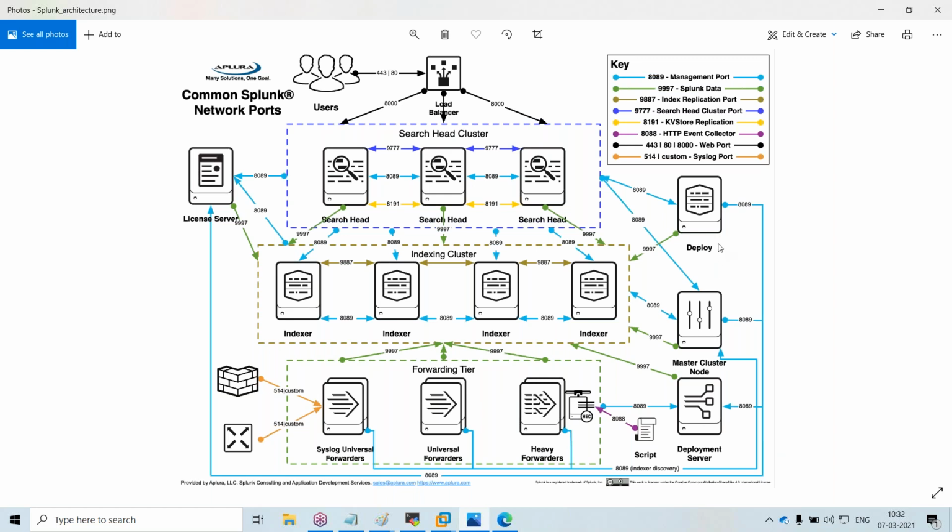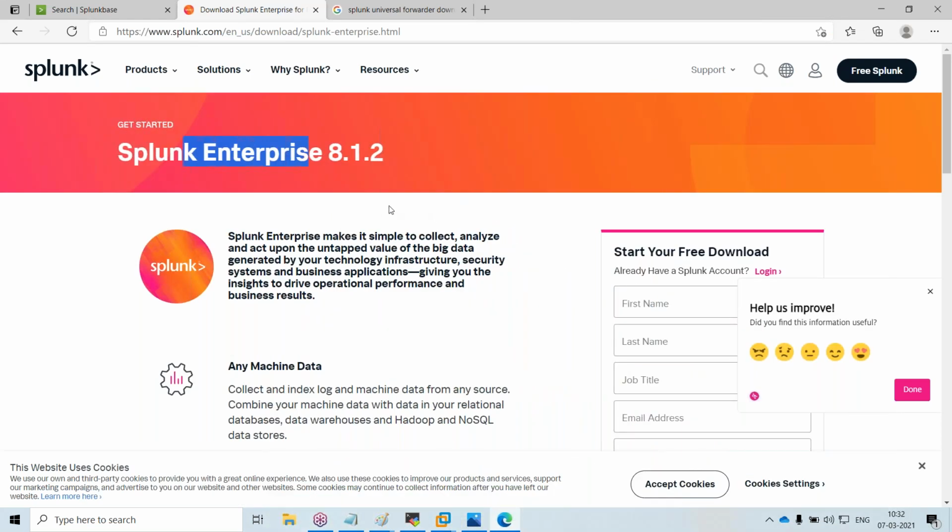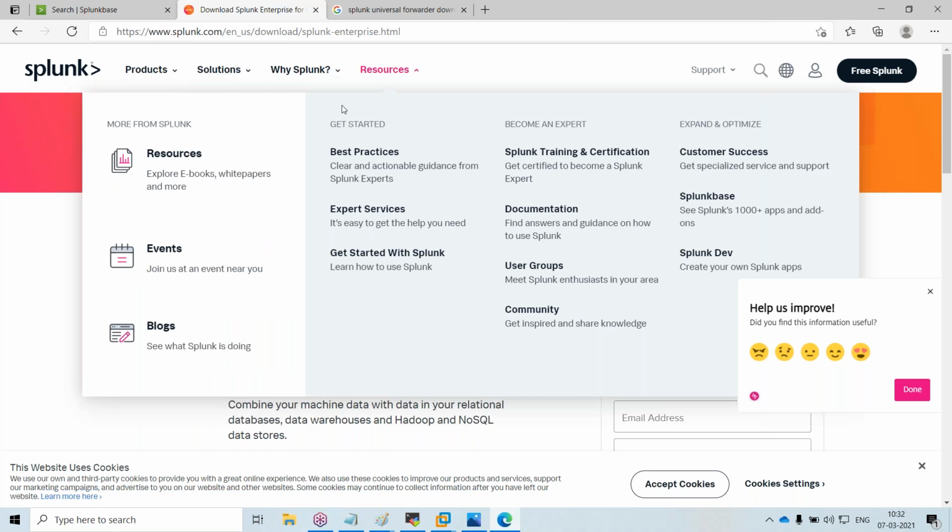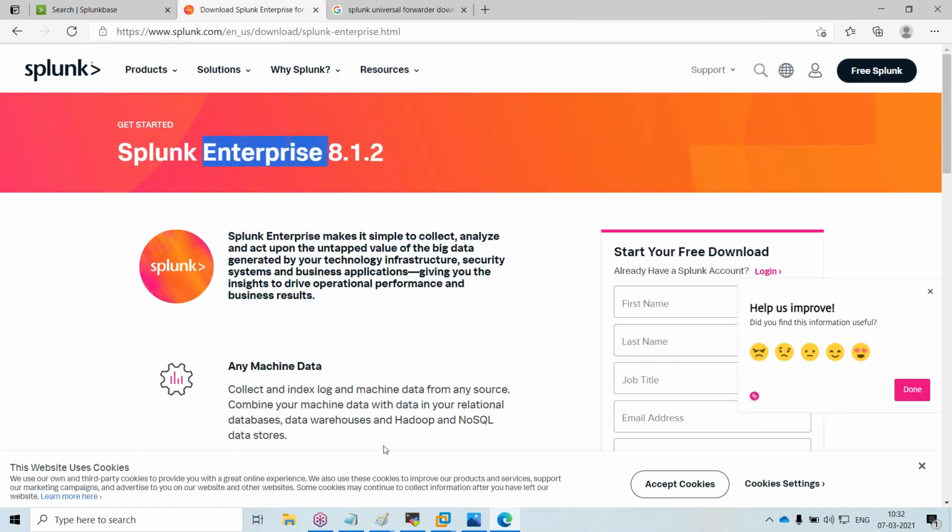There is also the deployment server and license server. For all these components there is only one software, the Splunk Enterprise Edition. We have to download this and do some configurations to make it a search head or an indexer.